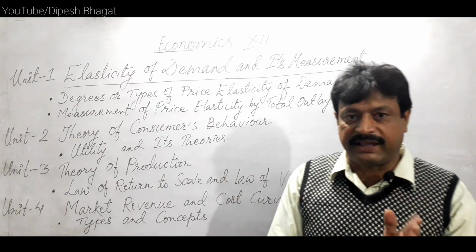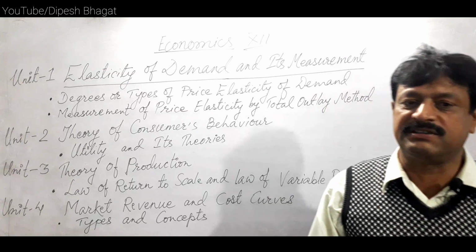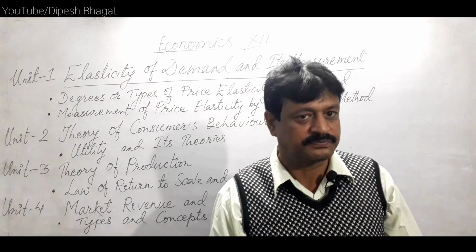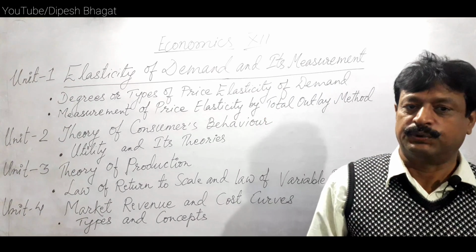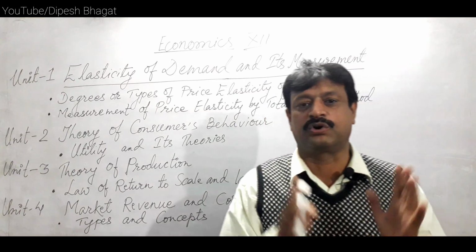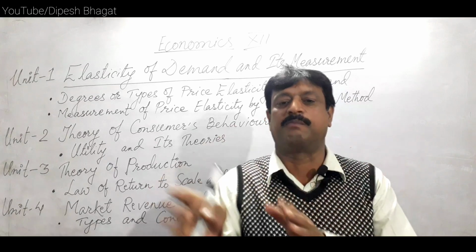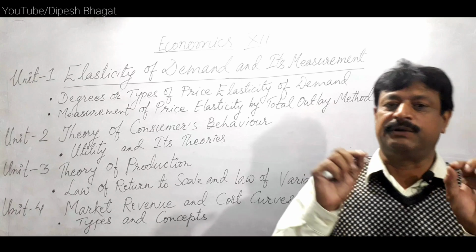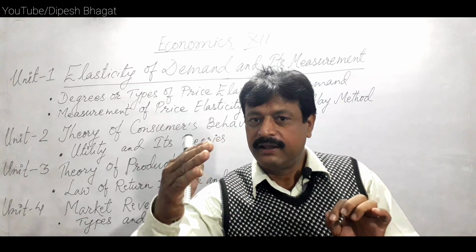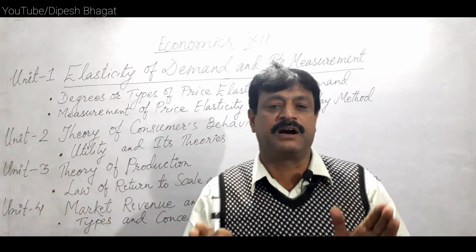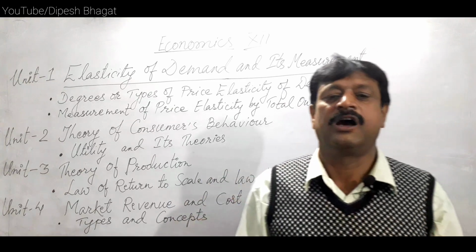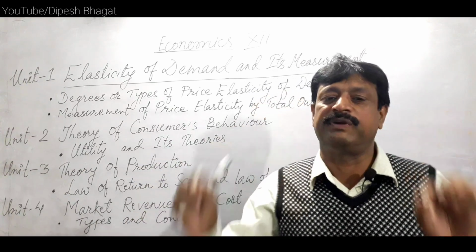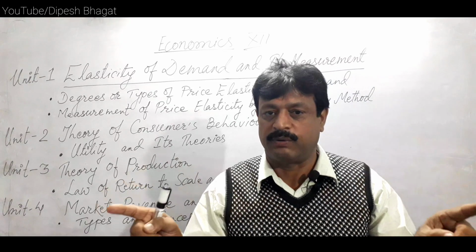And the second theory is the law of equimarginal utility, or the law of substitution. Under this law, the consumer has to use limited resources to consume particular commodities, two or more than two commodities, in such a way that the marginal utility of every additional unit becomes equal for each commodity, or the money spent on the last unit of every commodity becomes equal.